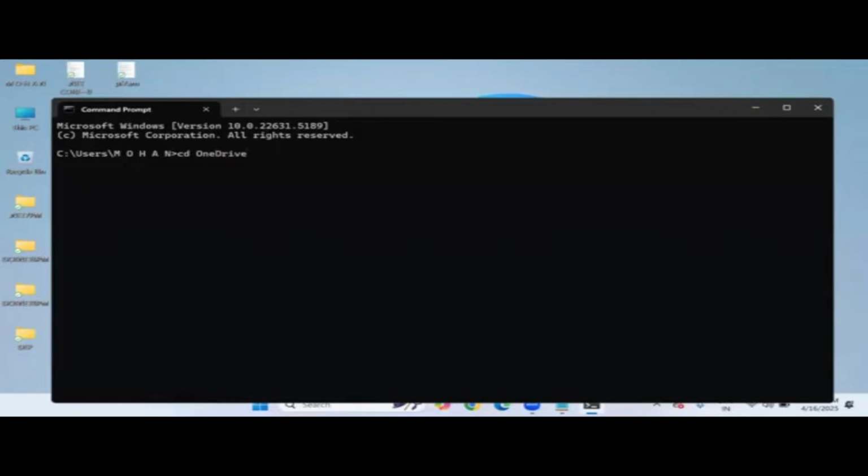So that's what I'm moving towards OneDrive location, cd space OneDrive. cd means change the directory. Yes, I'm in the OneDrive location. After moving to OneDrive location, again cd space desktop. So finally, I have moved into the desktop location where my Python file is available.